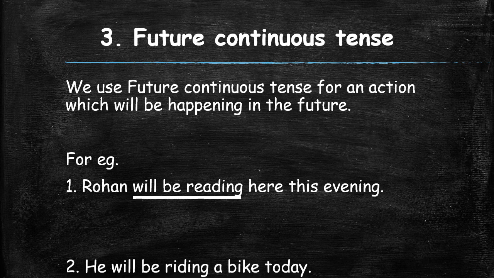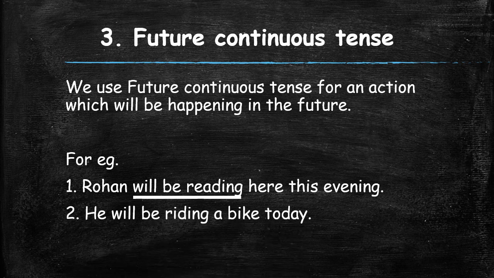Second example, he will be riding a bike today. Now in this sentence, riding is a verb. Again, it is an action that is being done by the pronoun he. But it is going to happen in the future. So today can be, if it is in the morning, that means in the afternoon, evening, or night. But it is going to happen today.